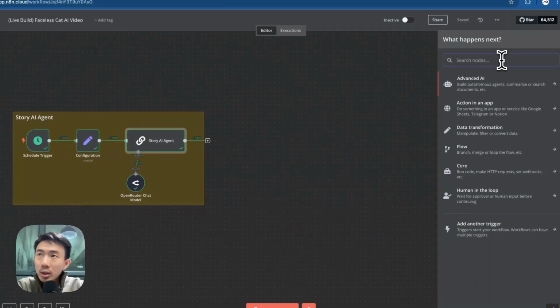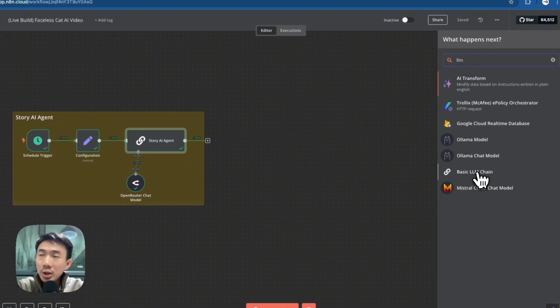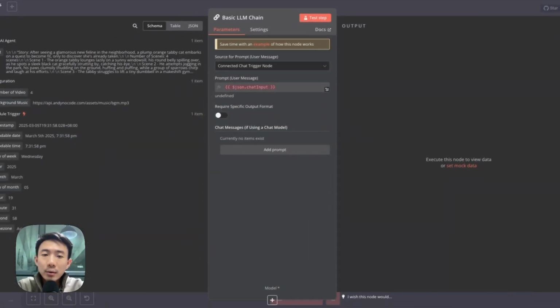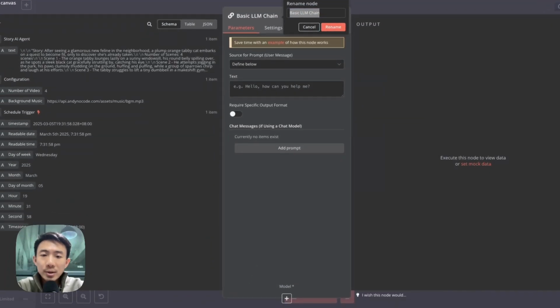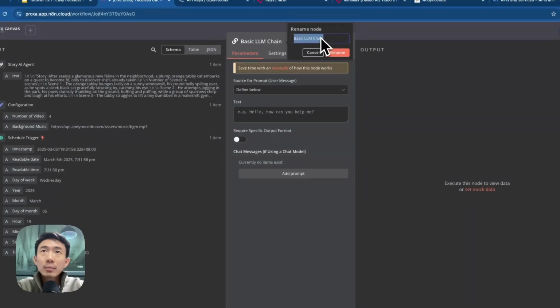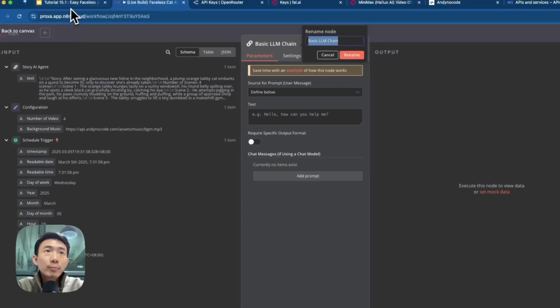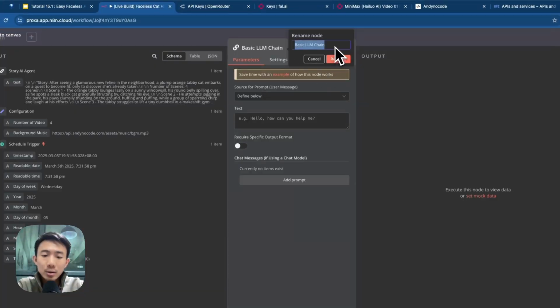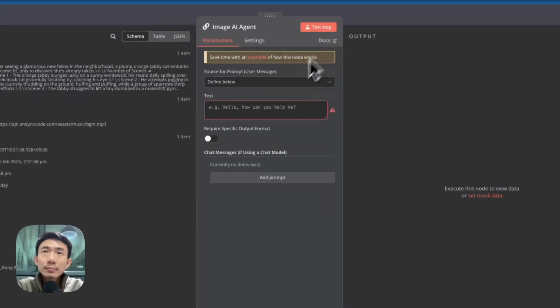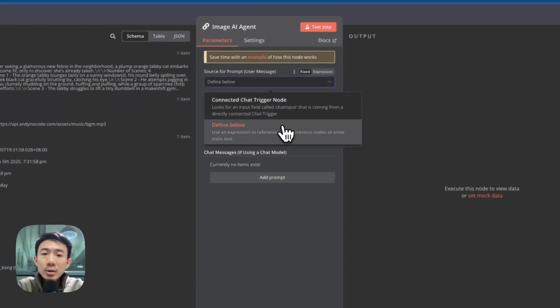For the node we can search for LLM chain as well. And for this one, we are going to define below. This one is basically the second one, the image AI agent. So we can rename it image AI agent, and then we can choose define below.